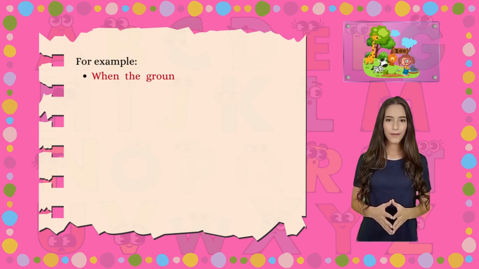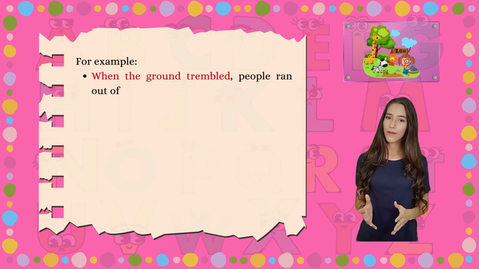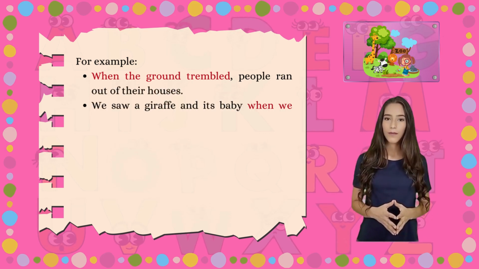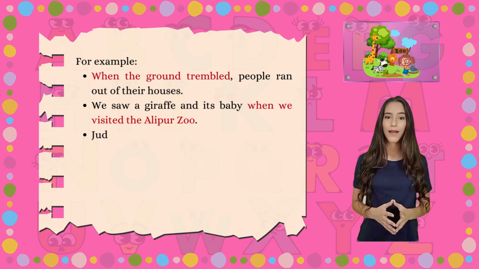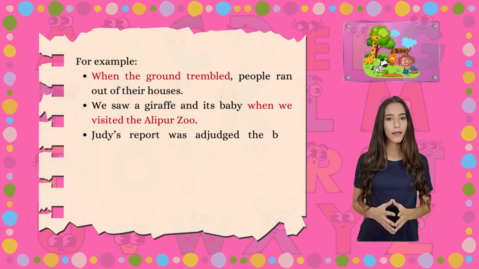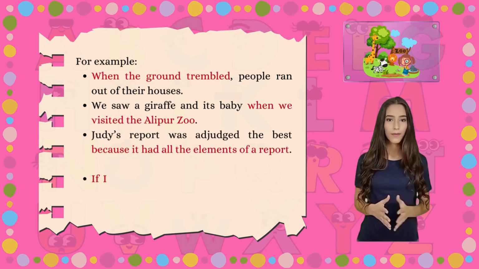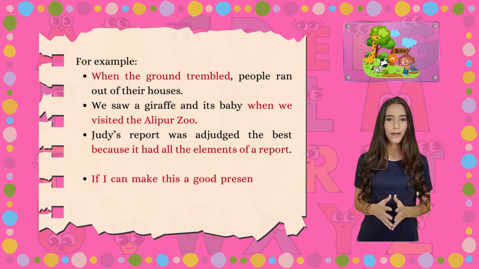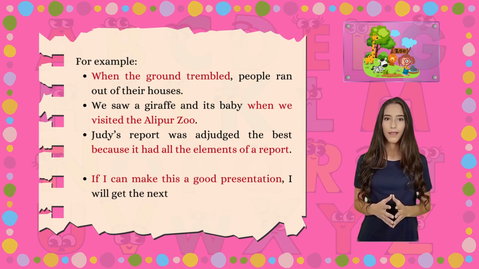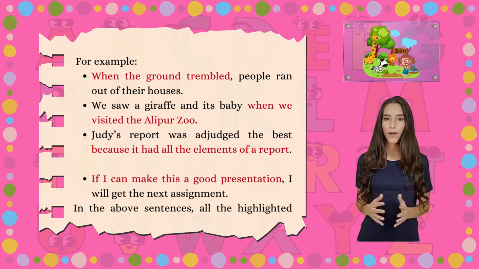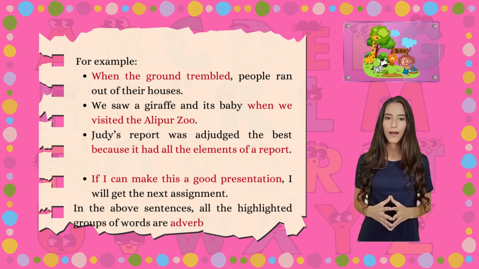For example, when the ground trembled, people ran out of their houses. We saw a giraffe and its baby when we visited the Alipur Zoo. Judy's report was adjudged the best because it had all the elements of a report. If I can make this a good presentation, I will get the next assignment. In the above sentences, all the highlighted groups of words are adverb clauses.